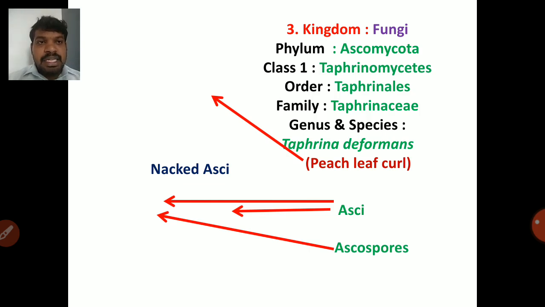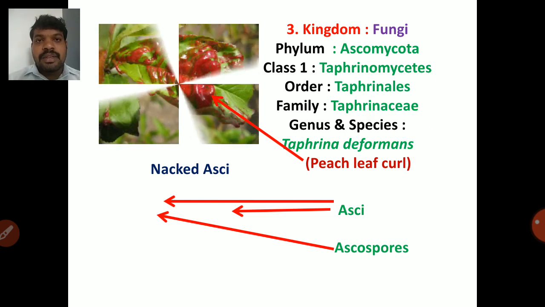Phylum Ascomycota, class Taphrinomycetes, order Taphrinales, family Taphrinaceae, genus and species Taphrina deformans, which causes peach leaf curl. It is the one and only leaf curl produced by fungi.